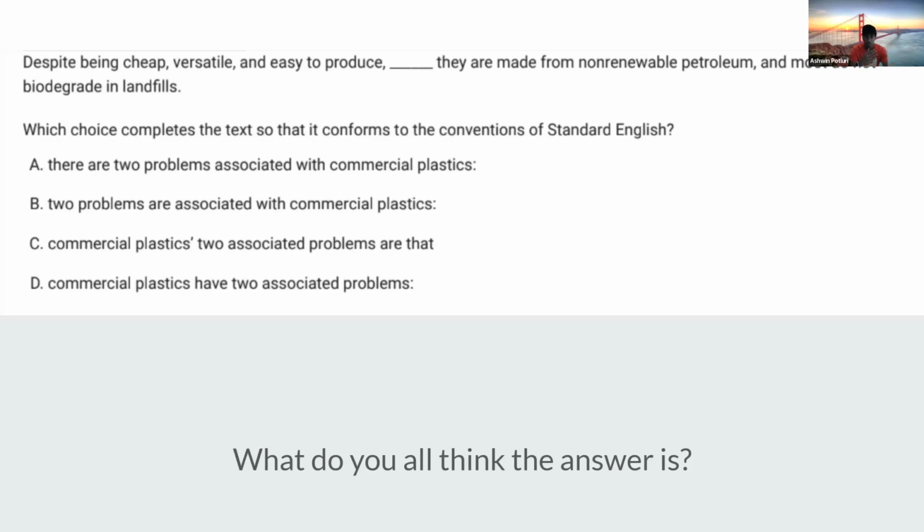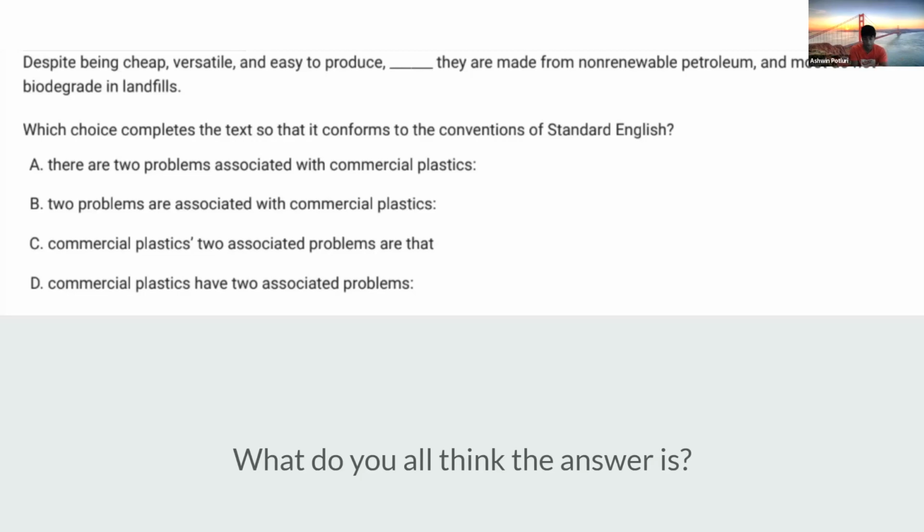So two problems are not cheap, versatile, and easy to produce. Commercial plastics are. The same thing applies to B. Two problems are associated with commercial plastics. In this sentence, the noun that's being modified or described by cheap, versatile, and easy to produce is two problems, once again. And that does not make sense because problems are not cheap, versatile, and easy to produce.